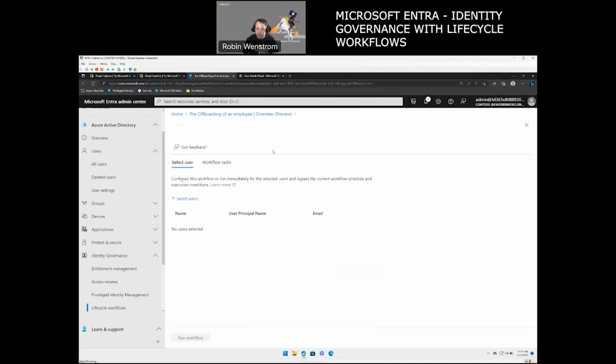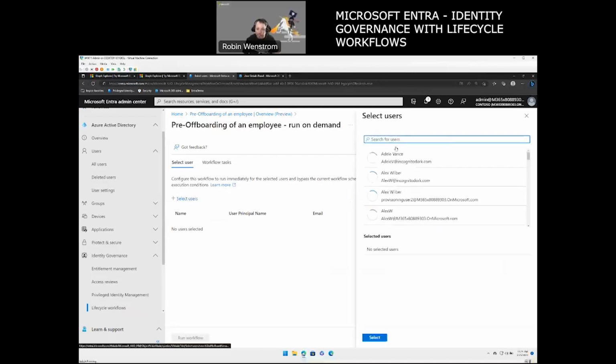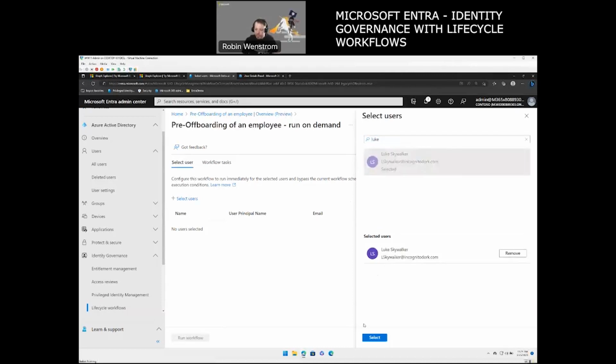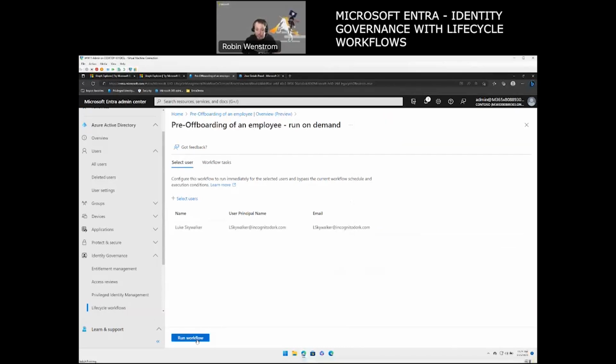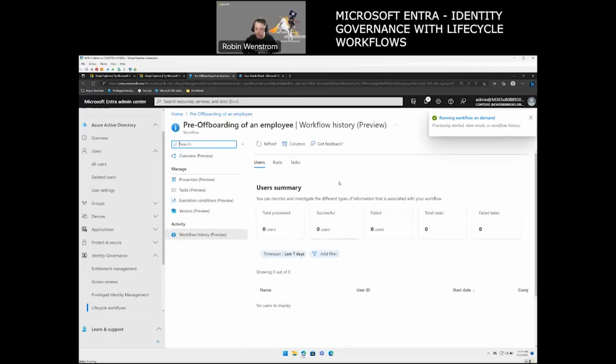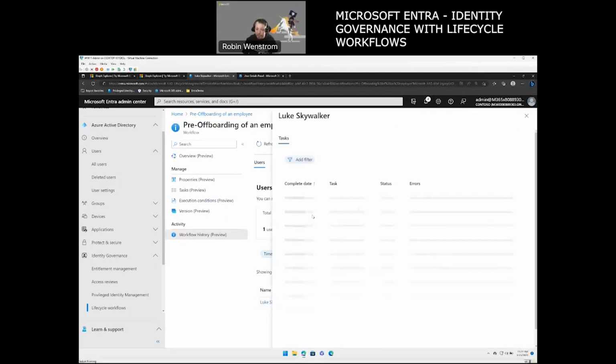If I do run on demand here, I'm going to, again, select the user. And I'd like to emphasize, this is actually automated when it really happens. It's just that we don't want to wait all this time. So now we know it's running here, so we can refresh. We can see it's running on Luke. Let's see what it says here. We have disable user account is in progress. The other ones are in queue.